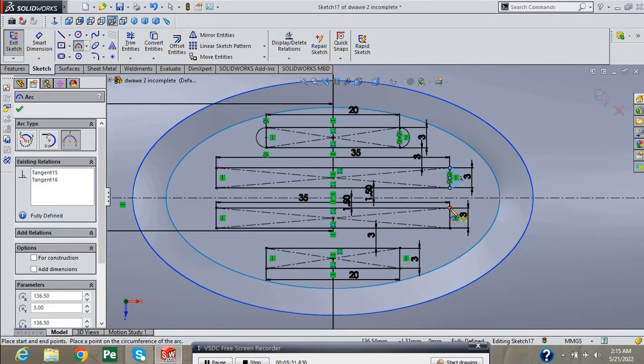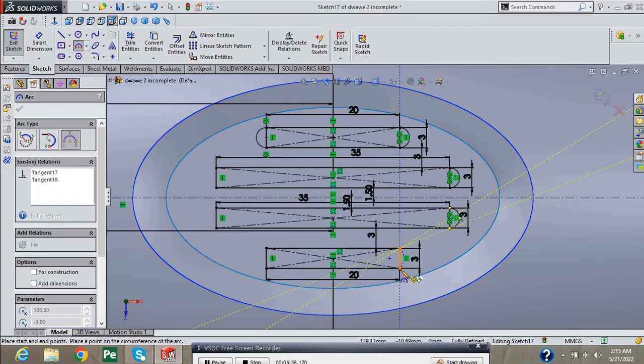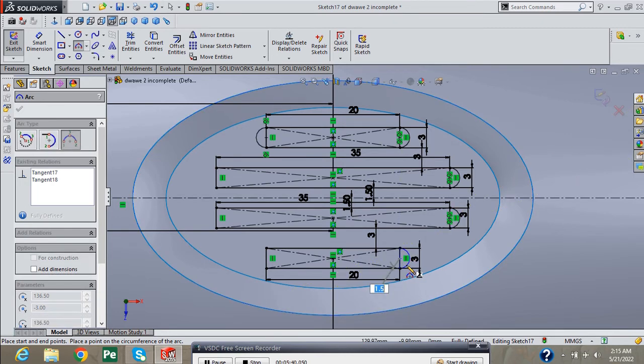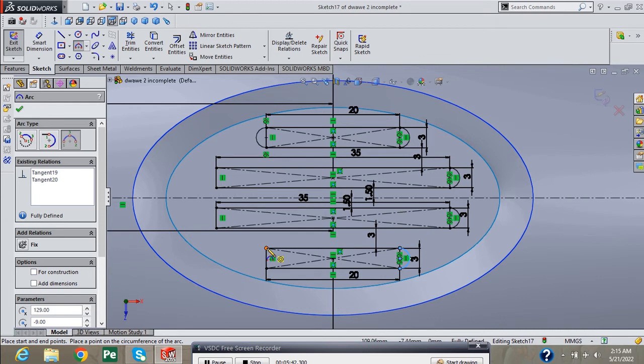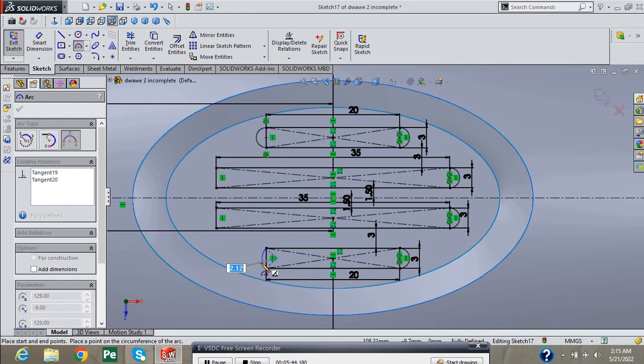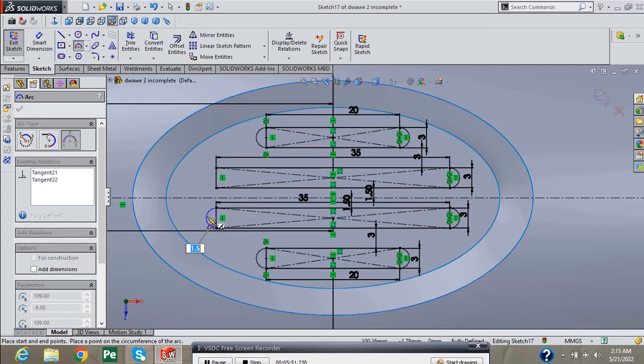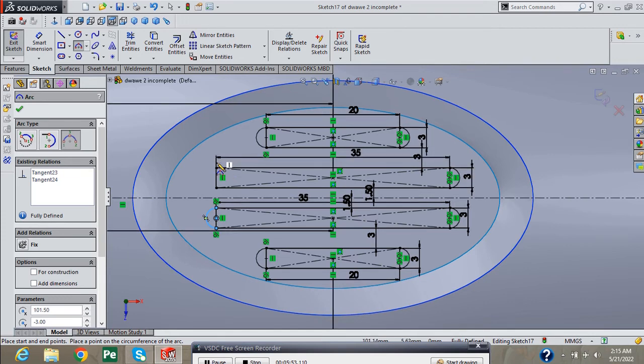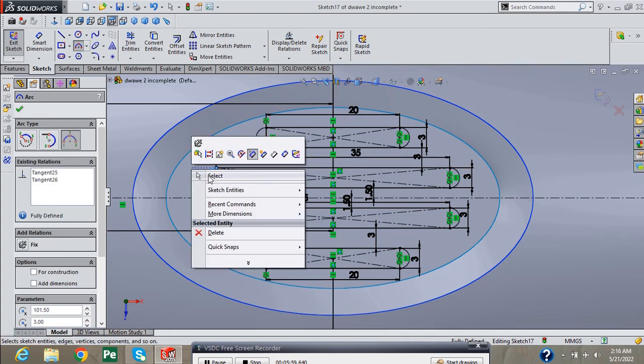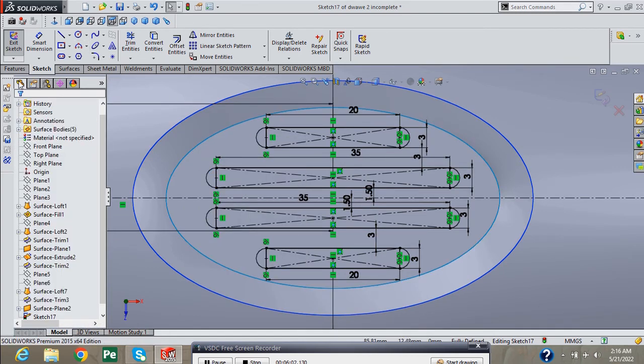Draw a 3-point arc on all the faces of these rectangles. And also draw an arc here. Press green check,